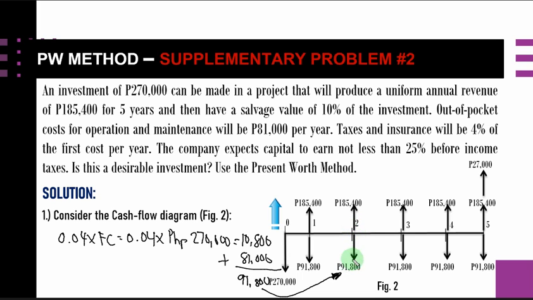That's why we are using this 91,800 as our cash outflow in this cash flow diagram.